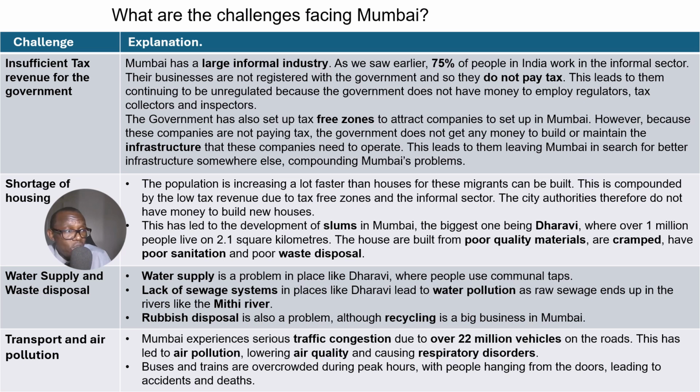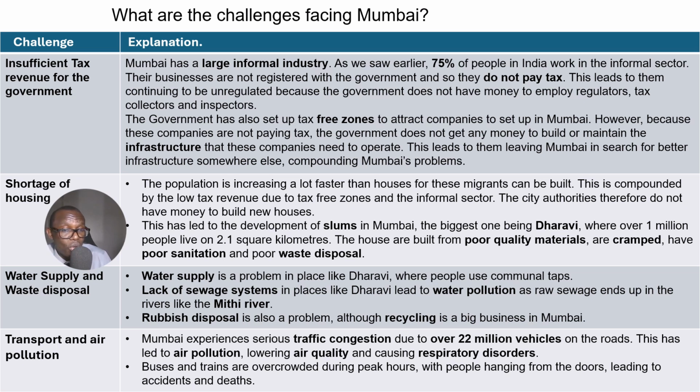Now, we did mention earlier that Mumbai has a very large informal sector of industry and of the economy. And as a result of that, these people who work in that informal sector don't pay any tax. Now, that means that the government then does not have money to employ people who can do the tax collection, who can follow up these informal industries to collect tax.